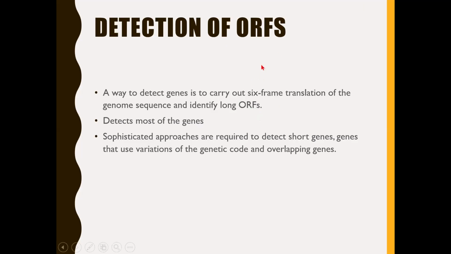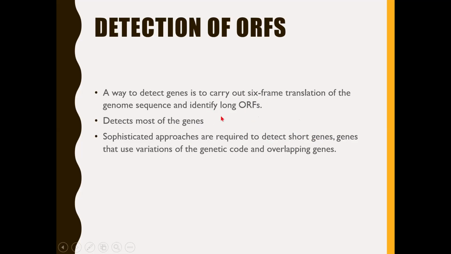So this identification of ORFs in order to predict the genes detects most of the genes, though there are certain shortcomings. Since we look for the presence of long ORFs to avoid false positives, if there are any short genes present, the identification of these short genes may be overlooked, that is one thing.